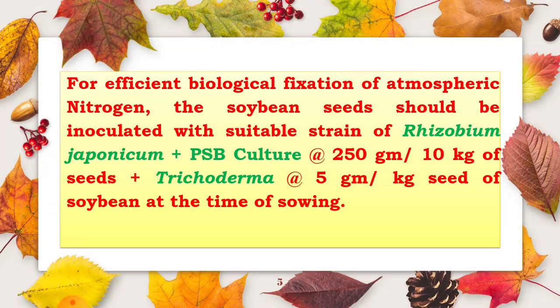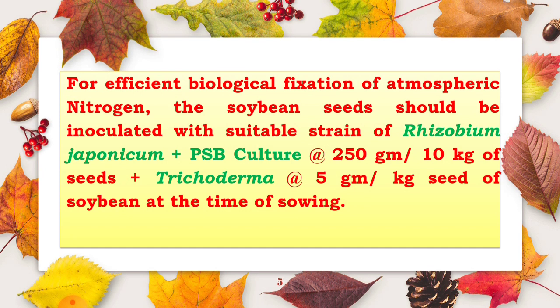Then biofertilizer seed treatment for the efficient biological fixation of atmospheric nitrogen. The soybean seeds should be inoculated with a suitable strain of Rhizobium, that is Rhizobium japonicum, plus PSB culture plus Trichoderma.